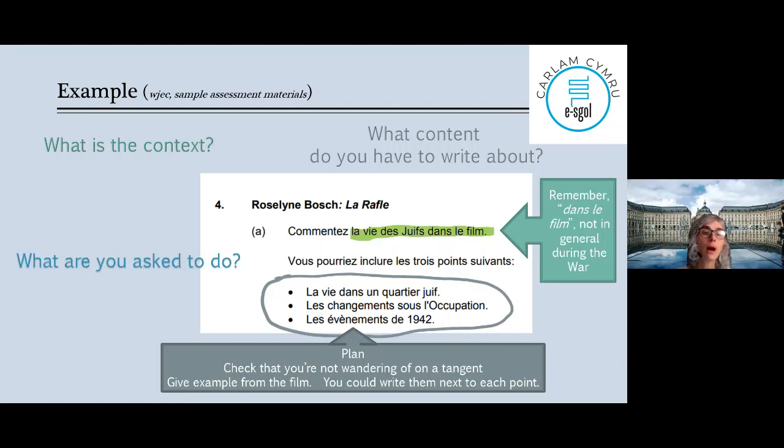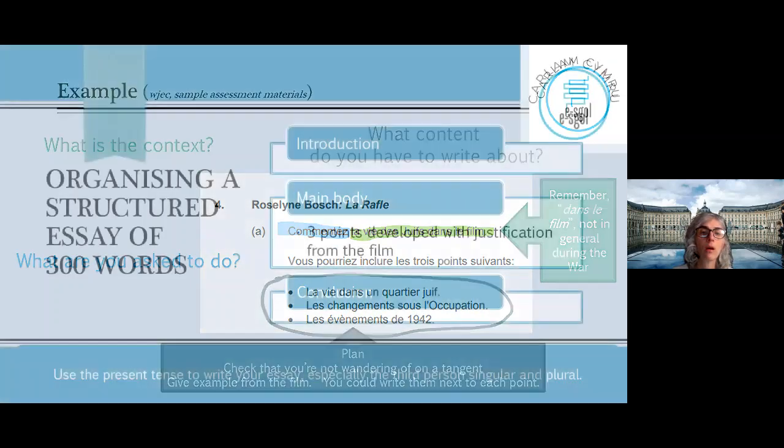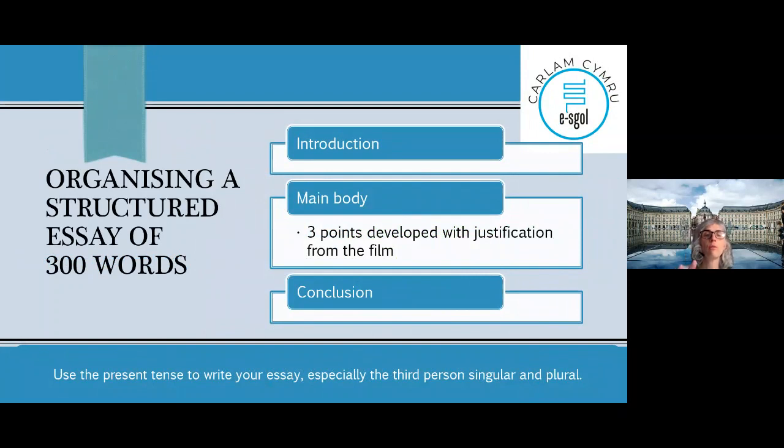So, what are you asked to do in that one? You are asked to comment. So you comment. You describe that Jewish life, and you comment on it. But your comment is your example. Your example will help you to explain that life. Okay, comment on it. And you don't need to go too deep this year. That's for next year, okay? Just quickly, because you won't have